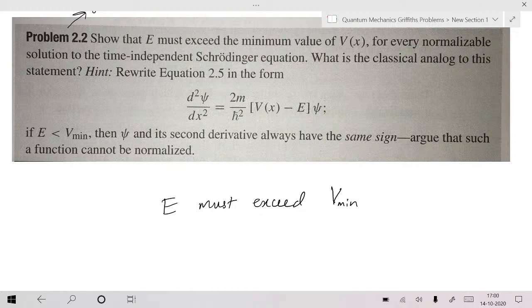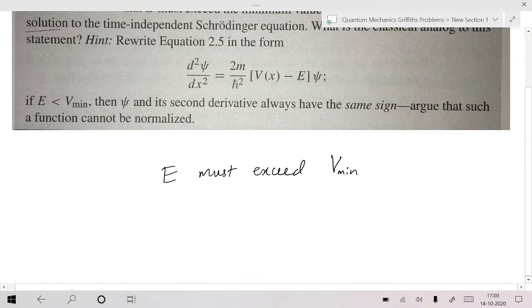Show that energy must exceed the minimum value of the potential for every normalizable solution to the time independent Schrodinger equation. What is the classical analog to this statement? He's writing d square psi by dx square again, and he gave a hint: if E is less than V minimum, then psi and its second derivative always have the same sign, and argue that such a function cannot be normalized.